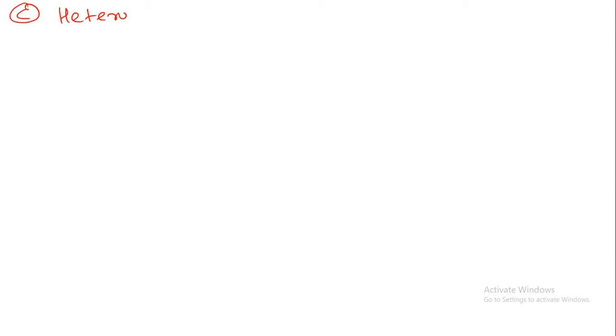Now in part C we will discuss the heteroannular diene system. What is heteroannular diene system? Suppose we are having conjugated double bonds present in a structure, not in the same ring. Just let me correct my sentence: they should not be in the same ring.